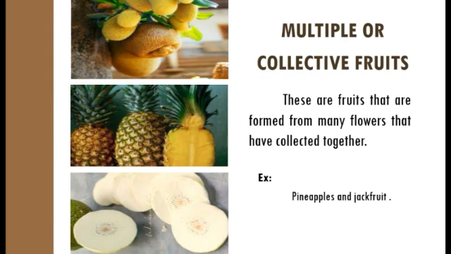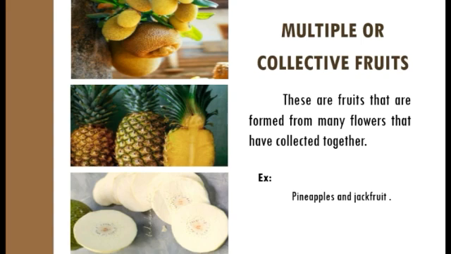Multiple or collective fruits. These are fruits that are formed from many flowers that have collected together. These are the fruits that grow from more than one flower, and it is called an inflorescence. Each flower in the inflorescence produces a fruit, and then these join together.